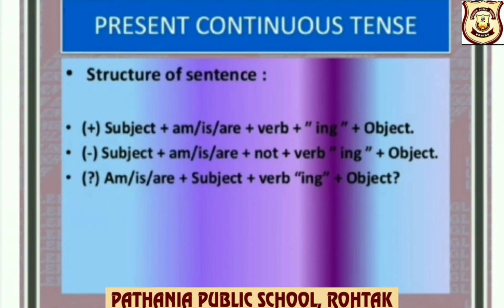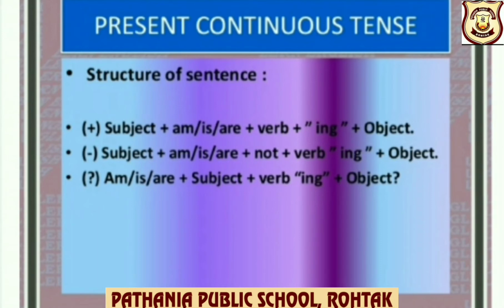Structure of present continuous tense. Affirmative, that is positive. Subject plus, if the subject is I, then am. If the subject is singular, is. If the subject is plural, then are. Plus verb plus ing plus object.